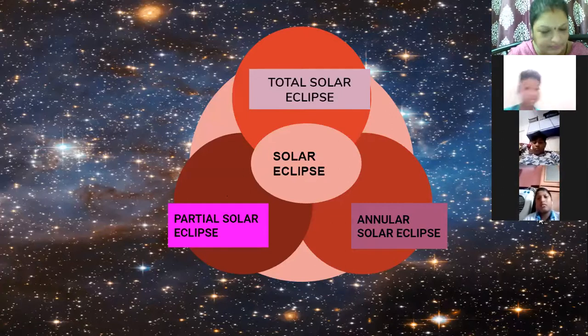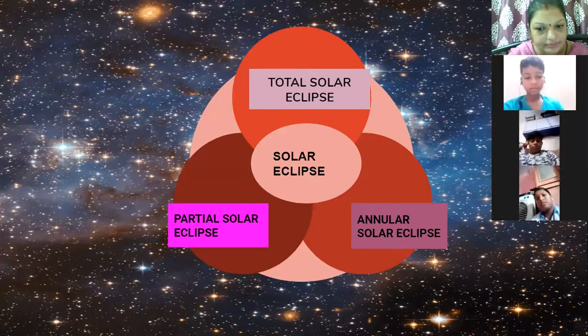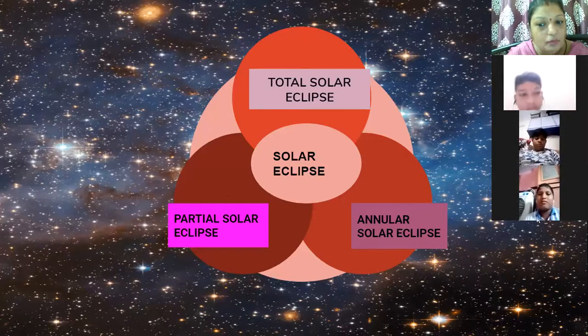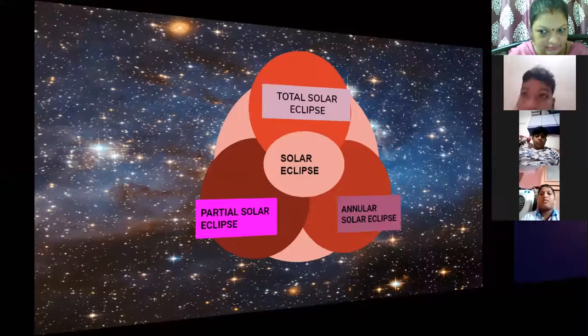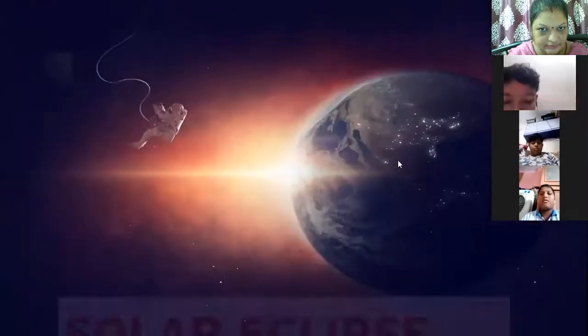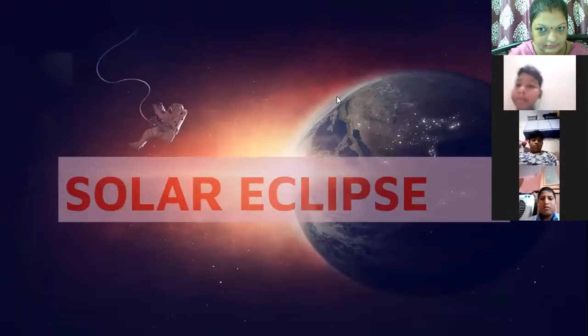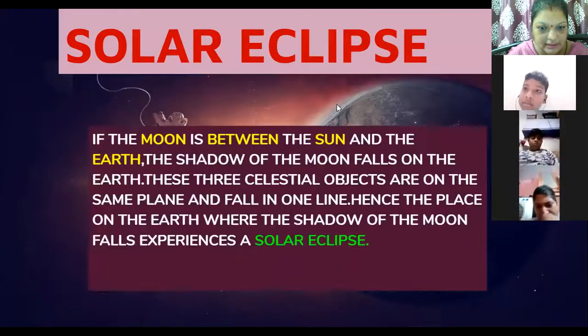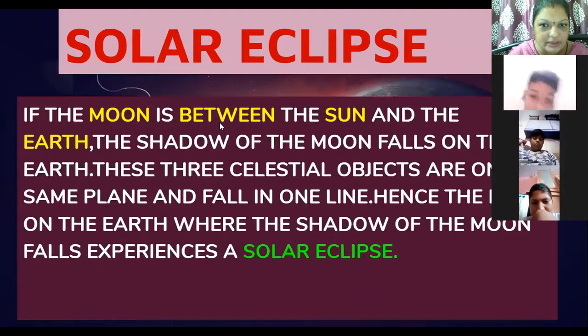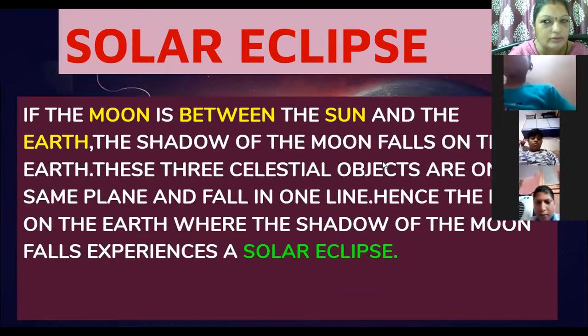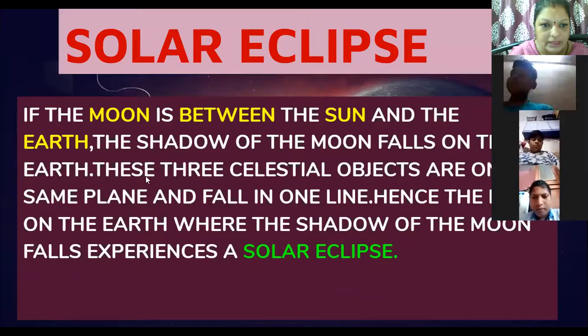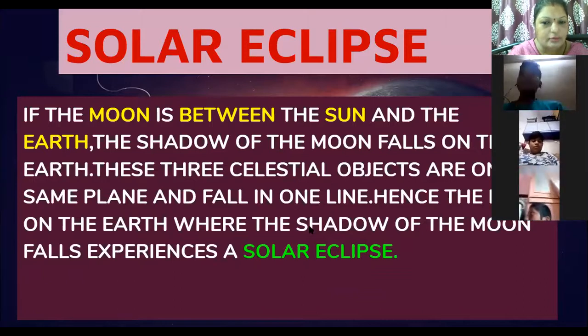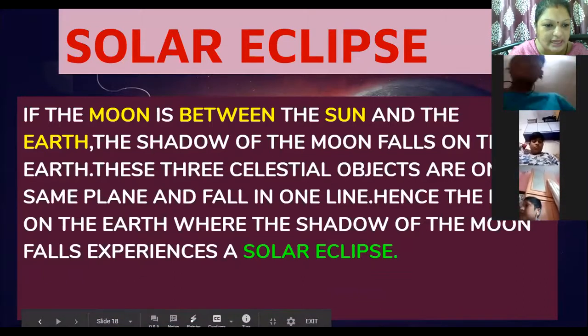it occurs in the daytime. It occurs on a new moon day. And the moon is between the sun and the earth. See here, the moon is between the sun and the earth. So what happens? The shadow of the moon falls on the earth. And these 3 objects, boys, I want to show you the slide. This one.